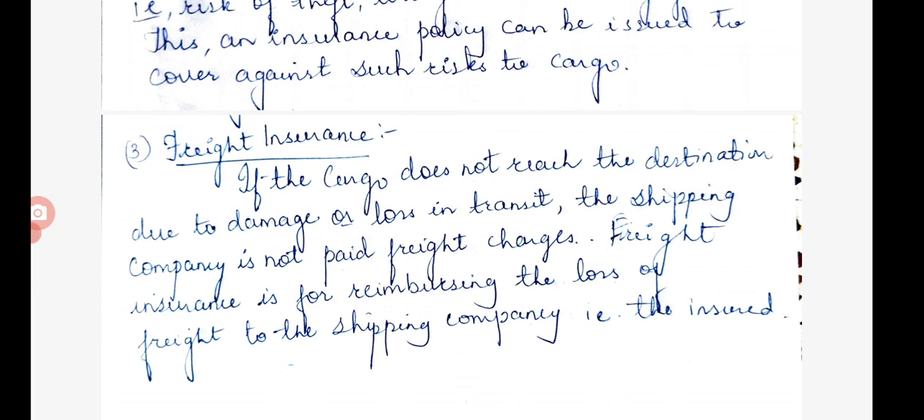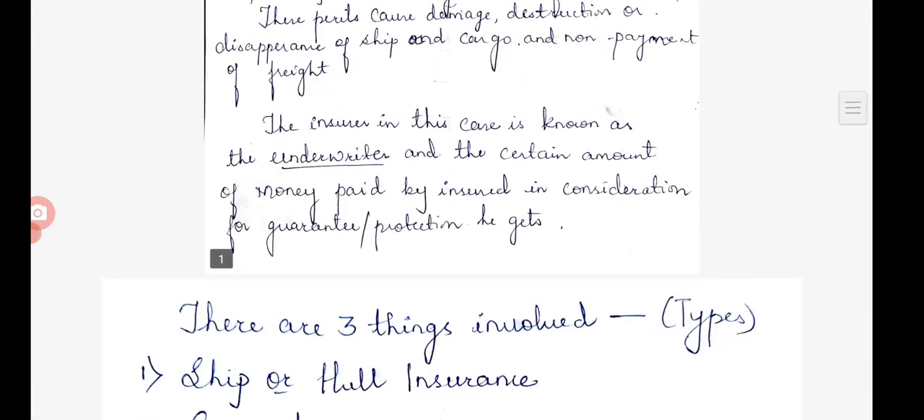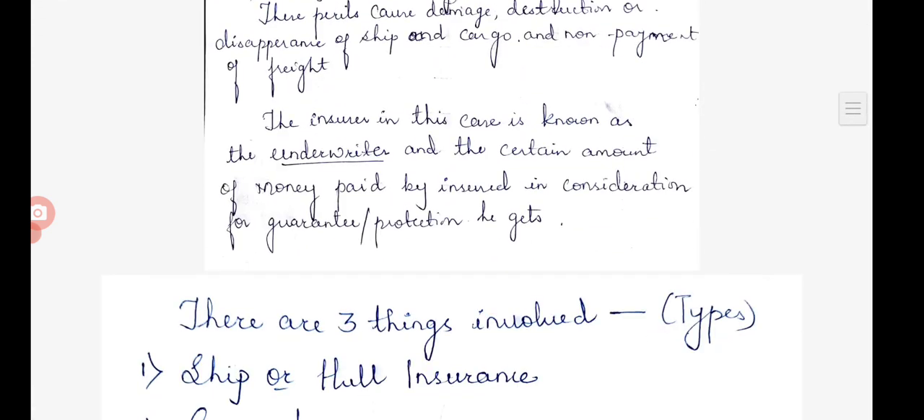Ship means damage to the ship, cargo means damage to the goods, and freight means if the goods do not reach their destination due to damage in transit, the shipping company is not paid freight charges, then this freight insurance is for reimbursing the loss of freight to the shipping company. Understood? So these are the meaning of marine insurance and the types of marine insurance.